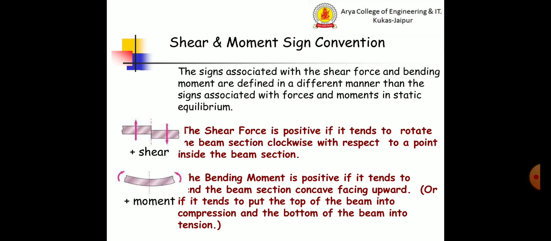The shear force is positive if it tends to rotate the beam section clockwise with respect to a point inside the beam. The bending moment is positive if it tends to bend the beam section concave facing upward, that is, if it tends to put the top of the beam into compression and the bottom of the beam in tension.